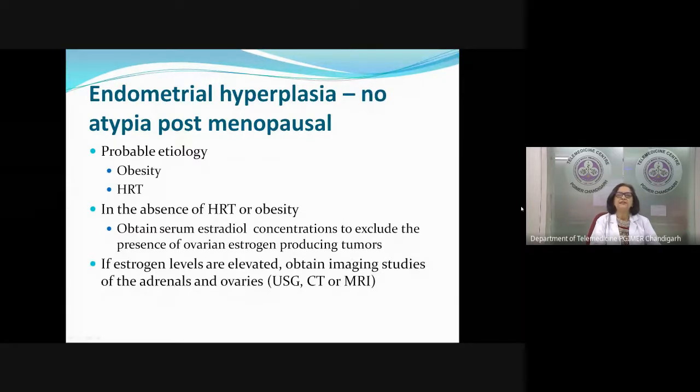Most common is if the patient is obese, then adipocytes can produce the estrogen. Or if she's on hormonal replacement therapy, then that could be the cause of estrogen. But if she's not on HRT and she's not obese, then I have to find out where this estrogen is coming from. One of the ways is you get a serum estradiol done, and if it is high, that means the estrogen is coming from somewhere, and I have to rule out a tumor either in the adrenal or in the ovary by different imaging modalities.